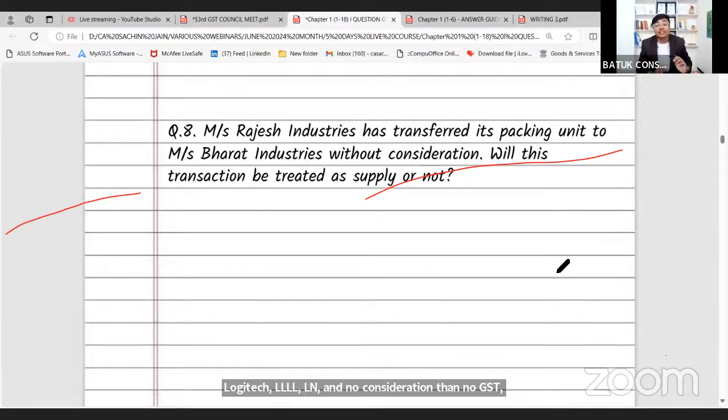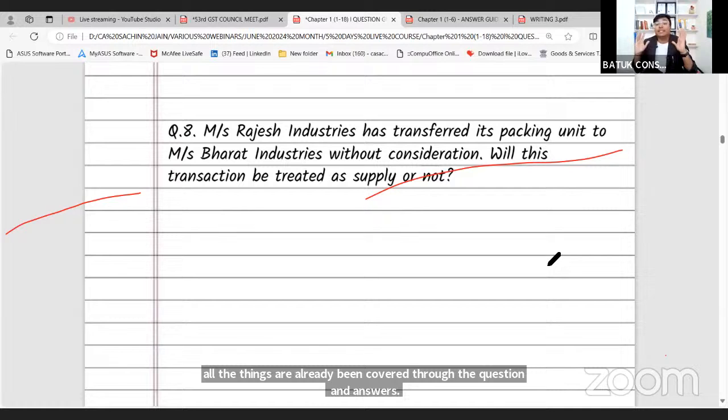वरना गवर्नमेंट ने शेड्यूल 1 ऑफ सी जीएसटी एक्ट इश्यू करके बोला है कि दीज आर द ट्रांजेक्शंस ऑन विच सप्लाई कंसिडरेशन है या फिर नहीं भी है, फिर भी दैट पर्टिकुलर ट्रांजेक्शन विल बी ट्रीटेड एज सप्लाई। ओके, सो मैं आपको खाली अभी केस स्टडीज बता रहा हूं। when you will go through with that schedule number 1, schedule number 2, schedule number 3, you will feel that all the things have already been covered through the question and answers. So yes, this particular transaction will not be treated as supply.